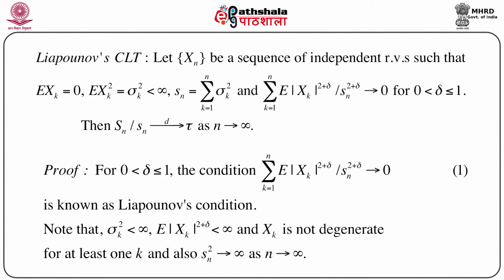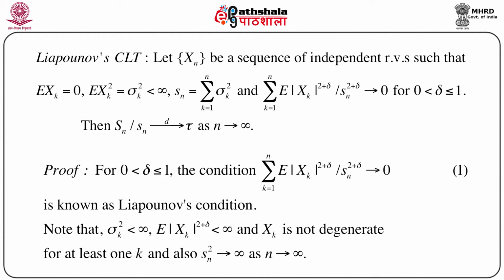Under this condition, it is important to note that we are assuming the existence of a higher order moment slightly higher than the second order moment. Under this condition it can be shown that capital Sn, the sum of random variables summation Xk, k equals 1 to n, divided by small Sn, converges to a standard normal variable in distribution as n goes to infinity.